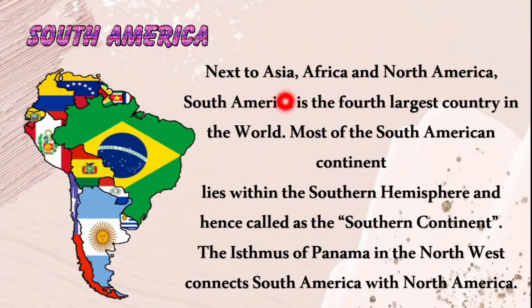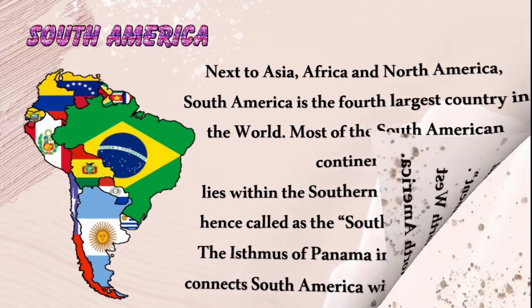So next to Asia, Africa and North America, South America is the fourth largest continent in the world, and most of the South American continent lies within the southern hemisphere, and hence it is called southern continent. The Isthmus of Panama in the northwest connects South America with North America. So South America is the fourth largest continent, and it is also called southern continent because it lies in the southern hemisphere.